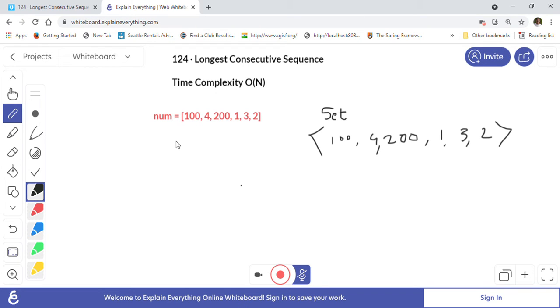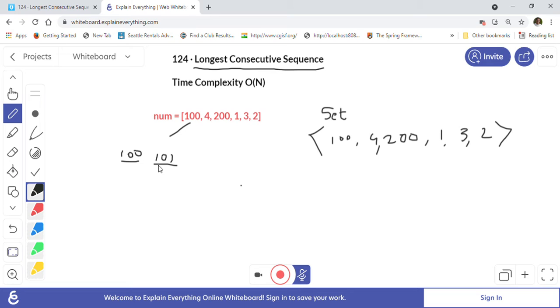And then we will iterate through this array once again. For example, we get this number 100 first. We will take 100 and try to check if we have the next consecutive value. So 100 is there in our set, and we will check if 101 is there, because we want to find the longest consecutive sequence.